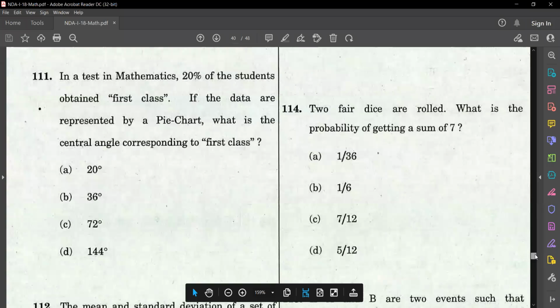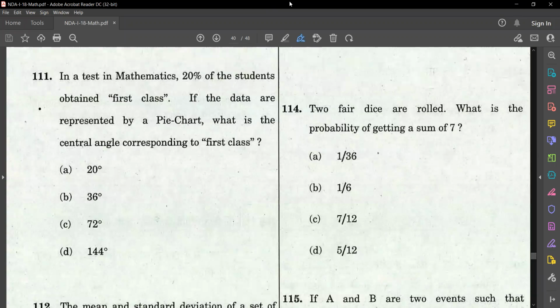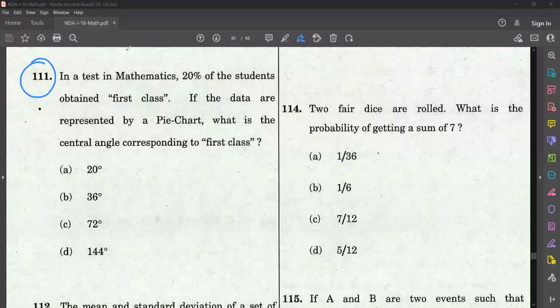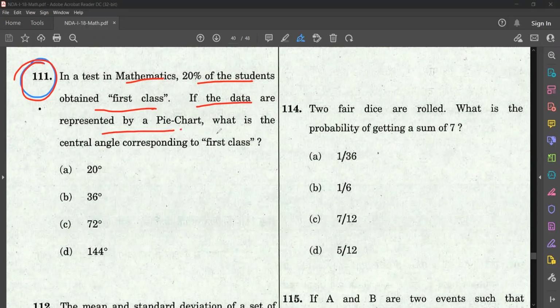Question number 111. In a test, in mathematics, 20% of students obtained first class. If the data is represented by a pie chart, what is the central angle corresponding to first class? Very direct, very easy question.